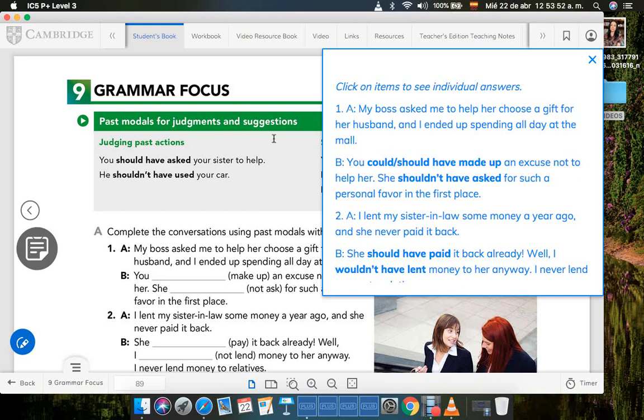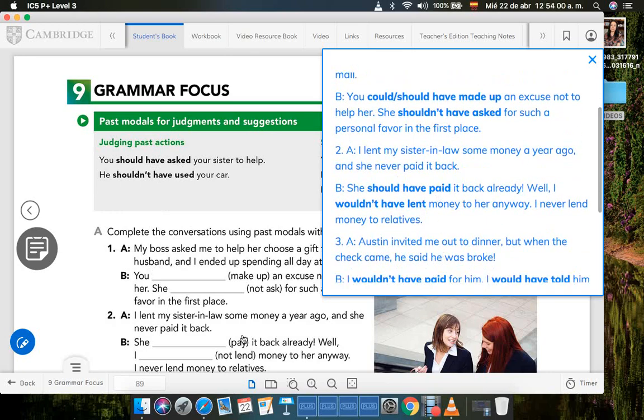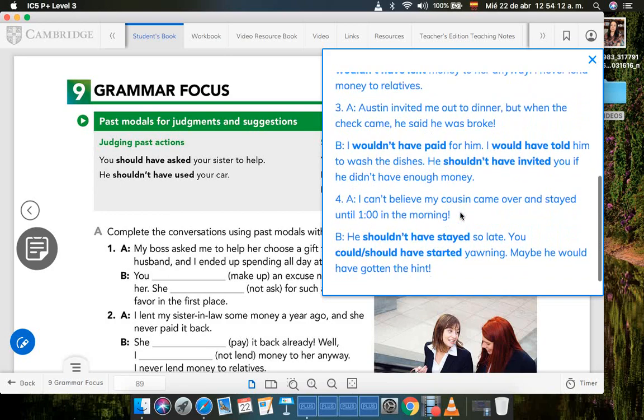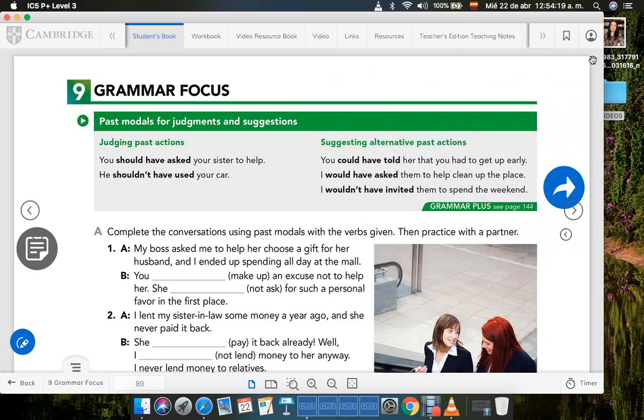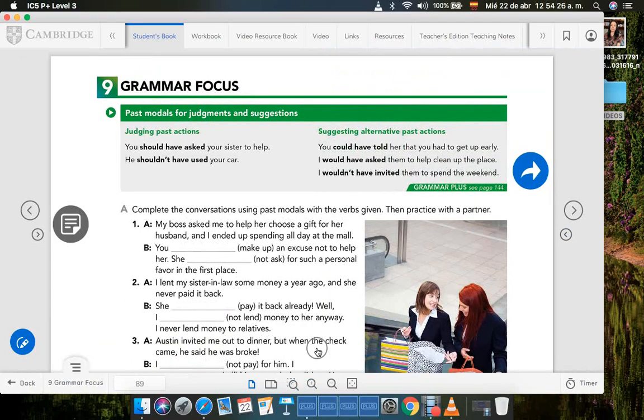So remember, when we're doing a judgment, we use this part. And on letter B, she should have paid. We have pay, right? But we use the structure should have, and then the past tense of pay. So check your answers right here. You can pause the video and check that your answers are correctly following the sentence structure from the grammar focus. Okay? Now, after you write down all your answers, we are going to move to word power.